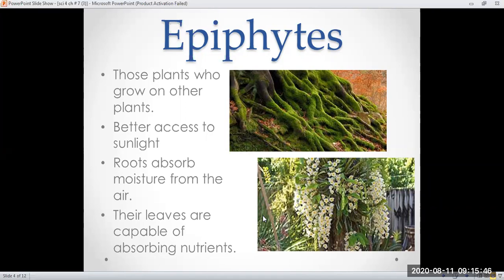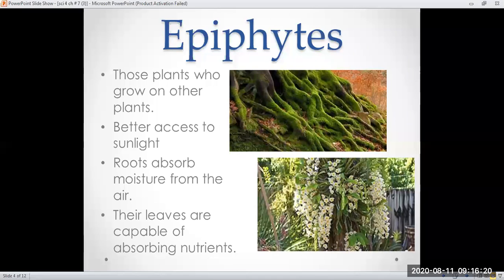So epiphytes are those plants which grow on other plants, and they need better access to sunlight. As they grow on other plants, their roots mostly absorb moisture from the air, and their leaves are capable of absorbing nutrients. Examples of these plants are mosses.